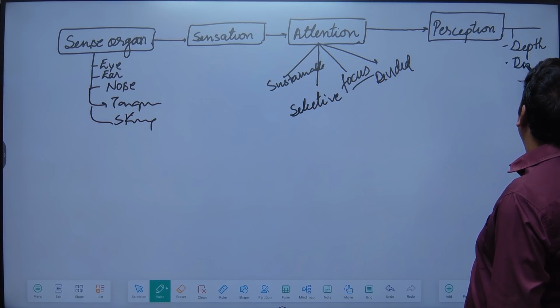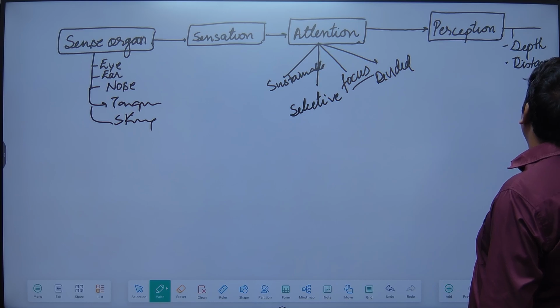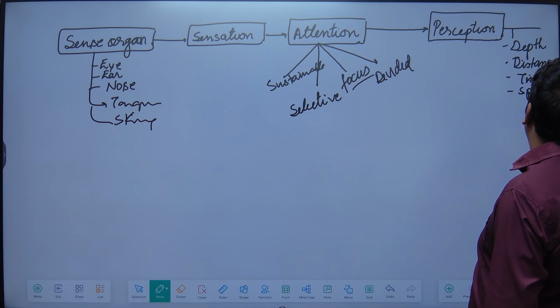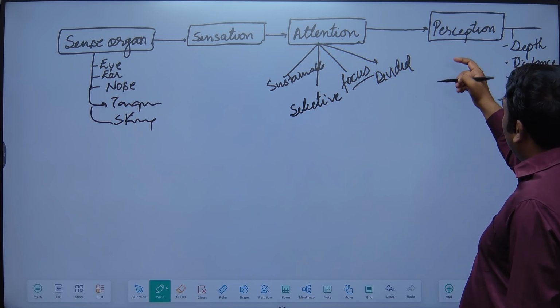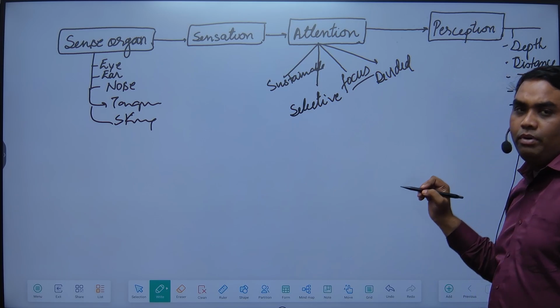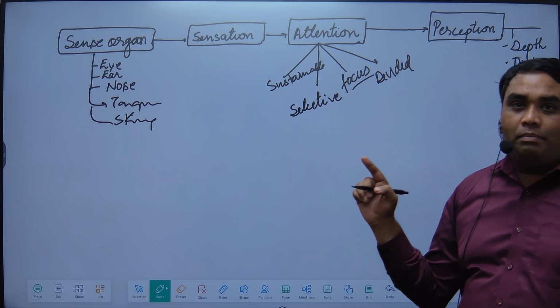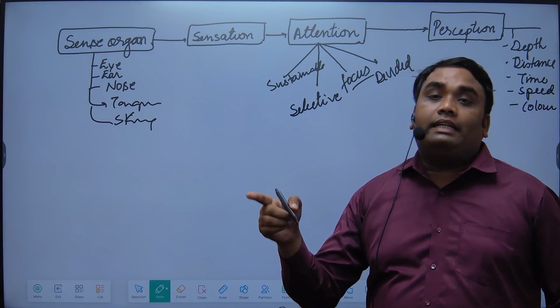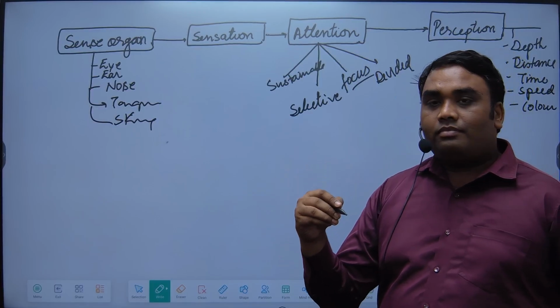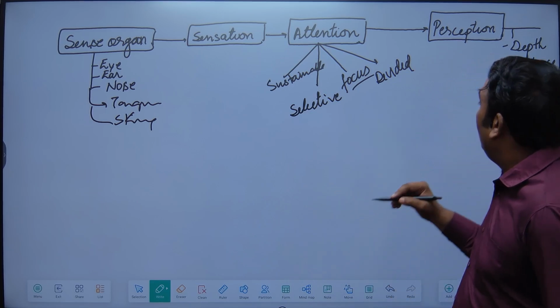Distance perception, time perception, speed perception, and color perception too. Perception is very important. Perception develops with the help of attention. Attention के बिना perception नहीं होगा.